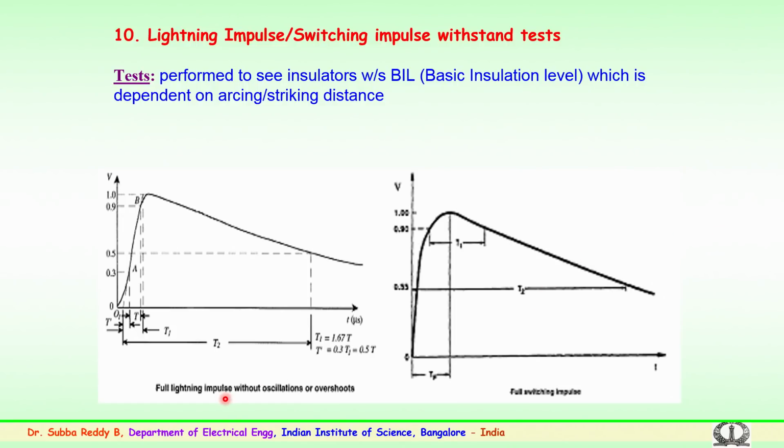Very important, the lightning impulse waveform has already been discussed, but I am repeating it here. This waveform is typically a double exponential waveform with a front time of 1.2 microseconds and a tail time of 50 microseconds. Similarly, this is a switching waveform, full wave, with a front time, TF, of 250 microseconds, and the tail time is 2500 microseconds. The standard specifies the number of impulses, both positive and negative, could be 5, 10, 15,